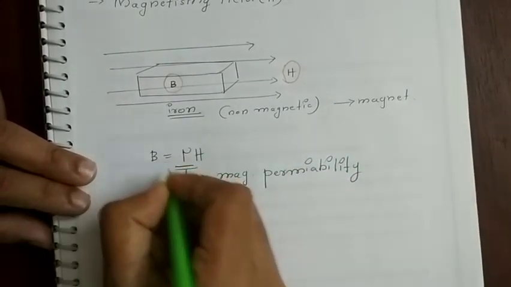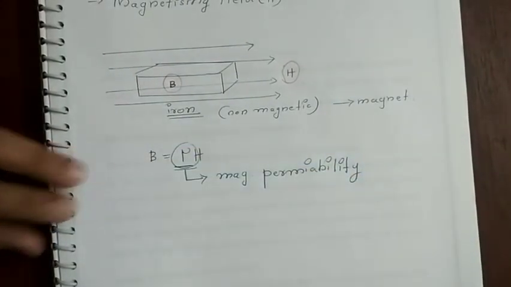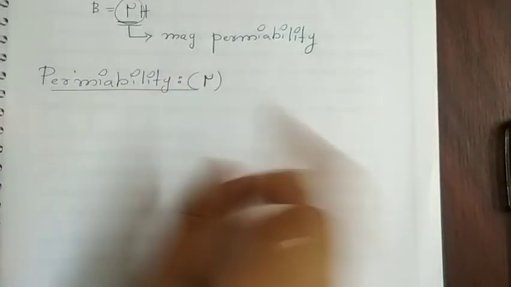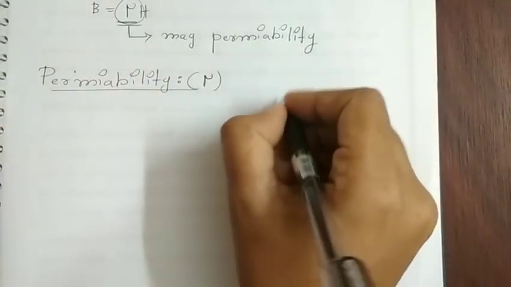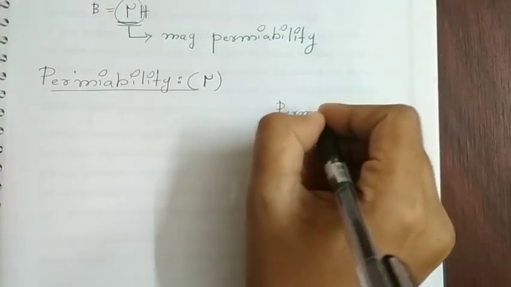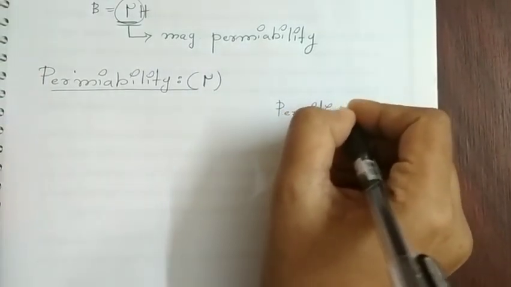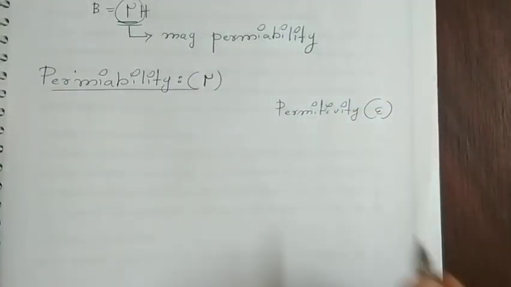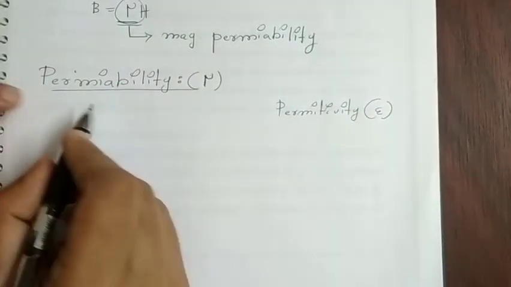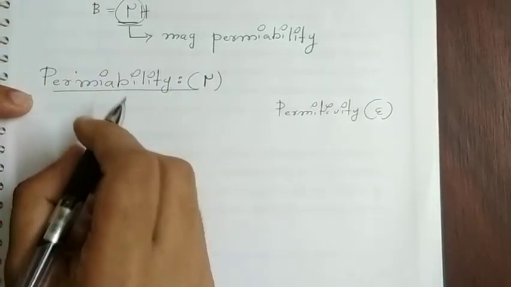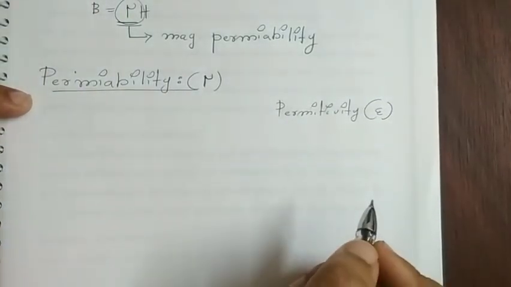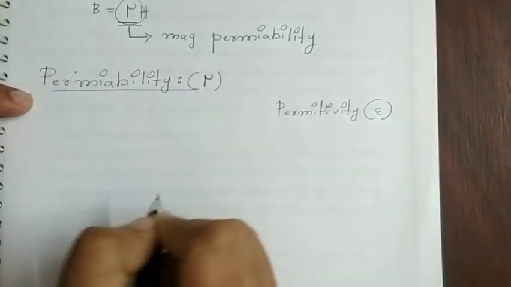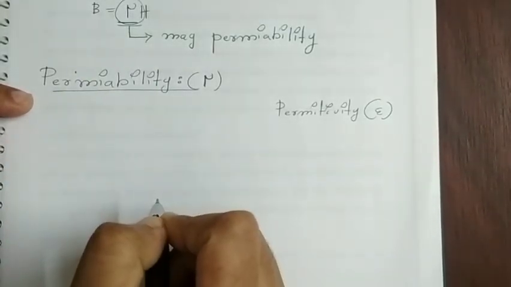Now let us discuss what this mu is. What is permeability? We have already studied permittivity, epsilon, which is the term used in electrodynamics. When it comes to permeability, it is related to magnetism. It is the ability of a material to allow the passage of magnetic field lines through it.